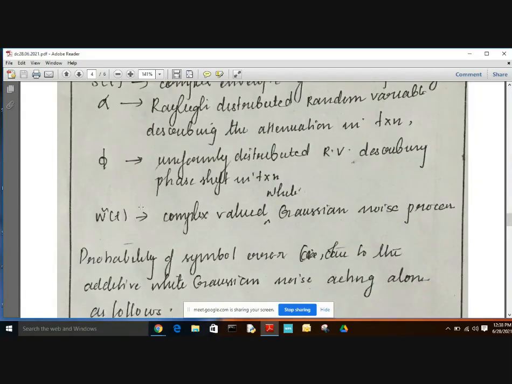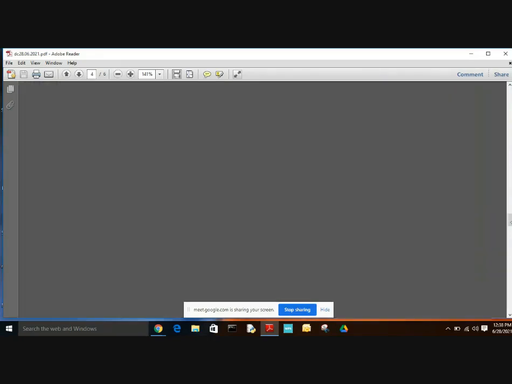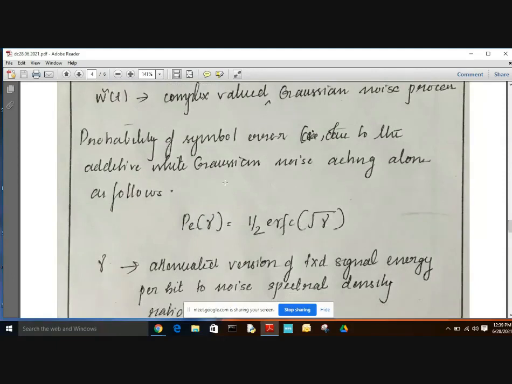Now we have to calculate the probability of symbol error, that is bit error. The probability of symbol error due to the additive white Gaussian noise acting alone is given by P_E of gamma, which is equal to 1 by 2 into erfc of root gamma. P_E of gamma is the probability of symbol error.